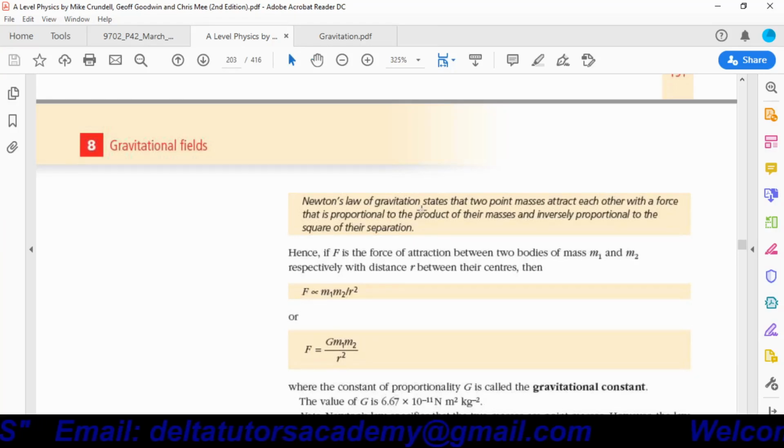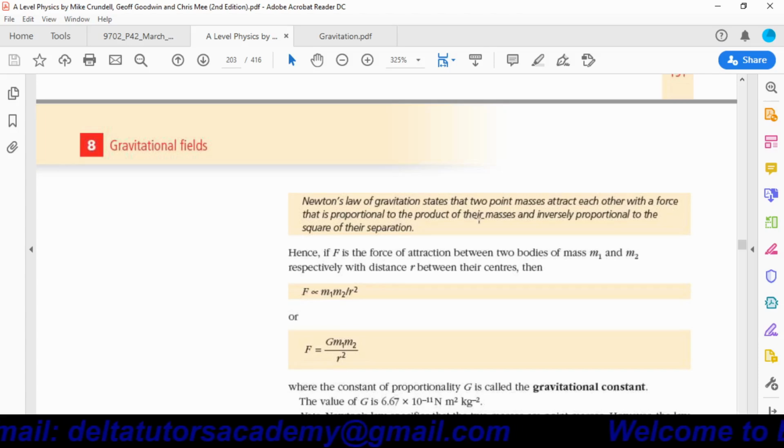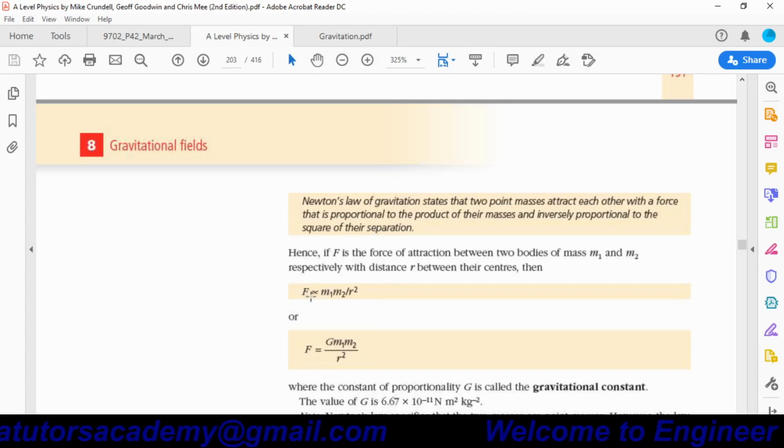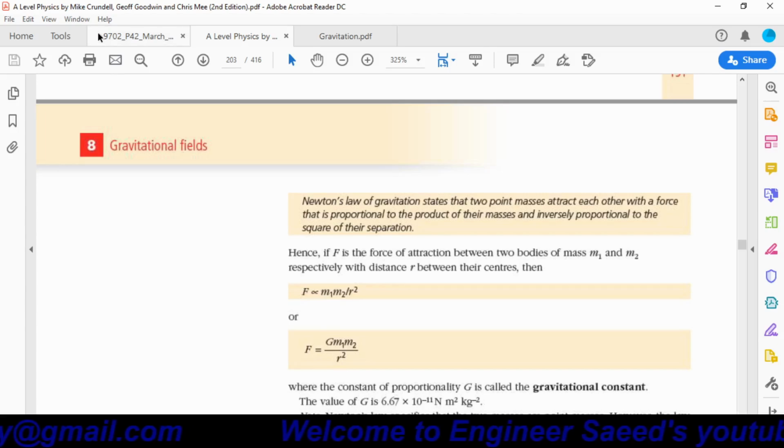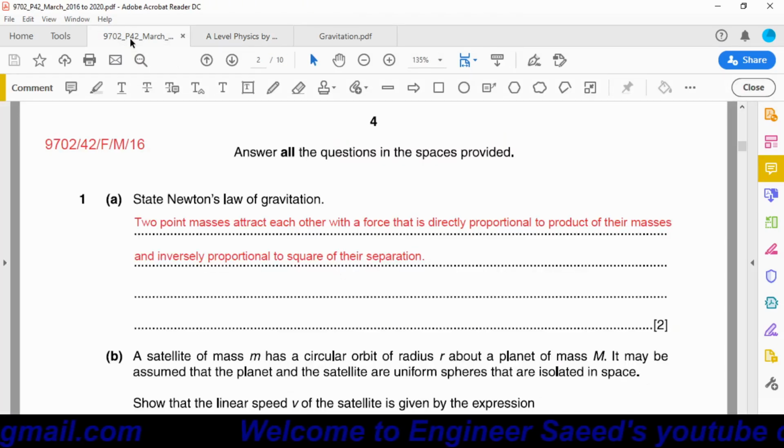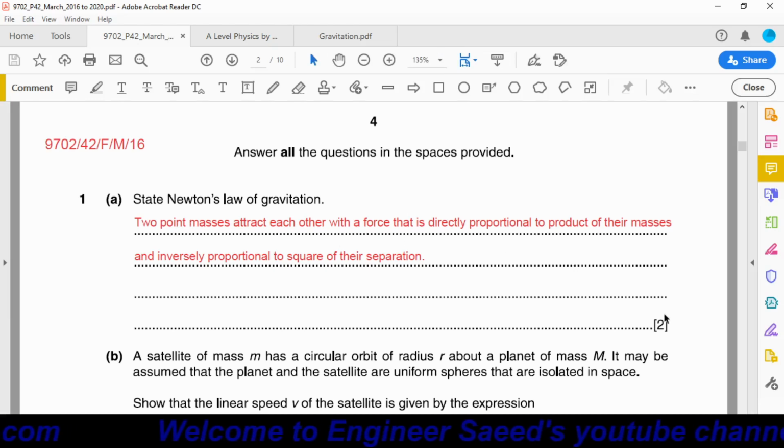Newton's law of gravitation states that two point masses attract each other with a force that is proportional to the product of their masses and inversely proportional to the square of their separation. Mathematically, we can write F is proportional to m1 m2 over r square, or we can also say F is equal to G m1 m2 over r square, where this capital G is the universal gravitational constant. Okay, the same thing is written here. Two point masses attract each other with a force that is directly proportional to the product of their masses and inversely proportional to the square of their separation.